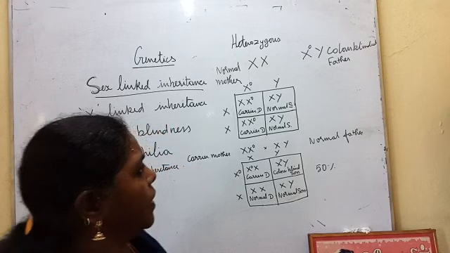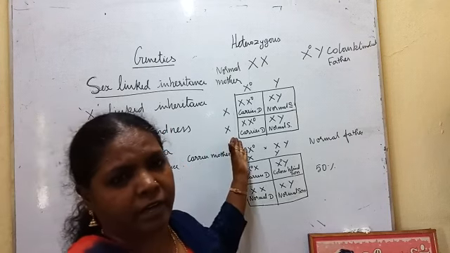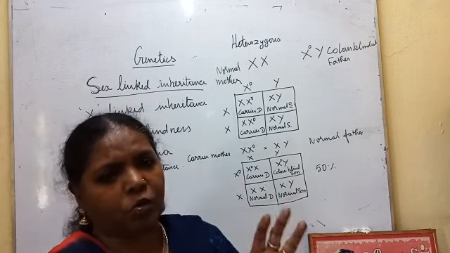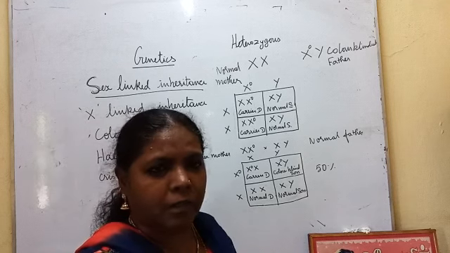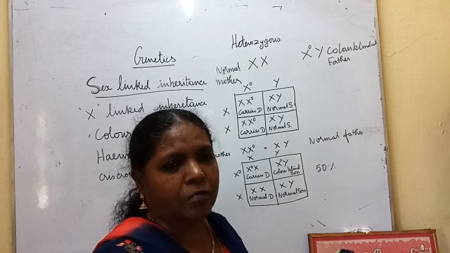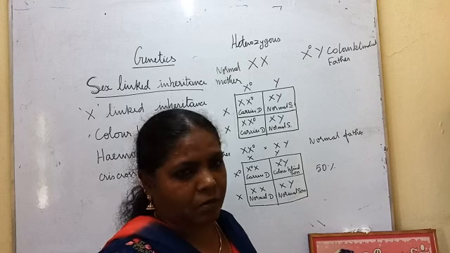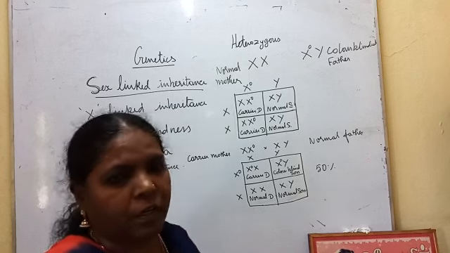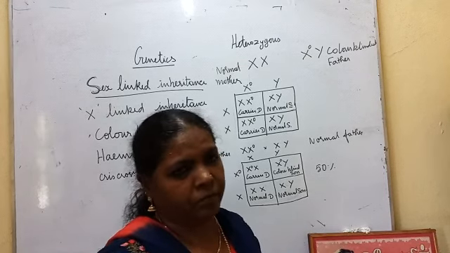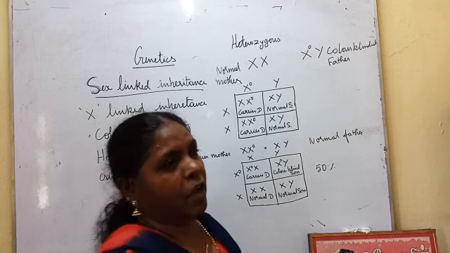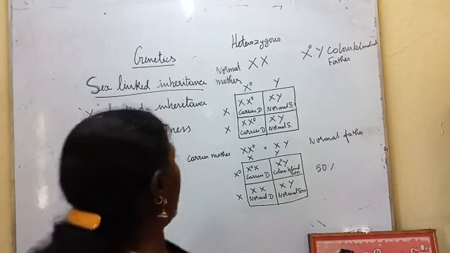Now certain genes are located in the sex chromosomes, the allosomes, alone. If any defect is found in that particular sex chromosome, it is passed to the next generation. We are going to see 2 examples.